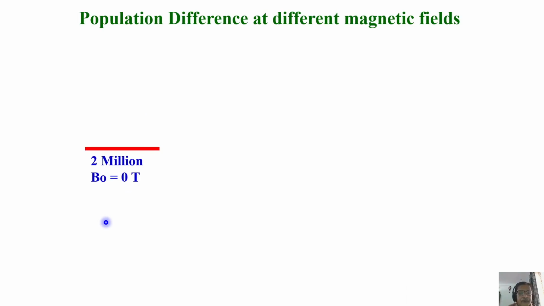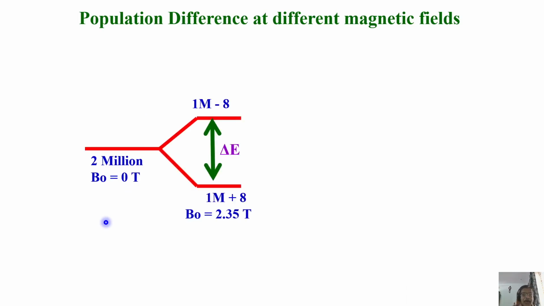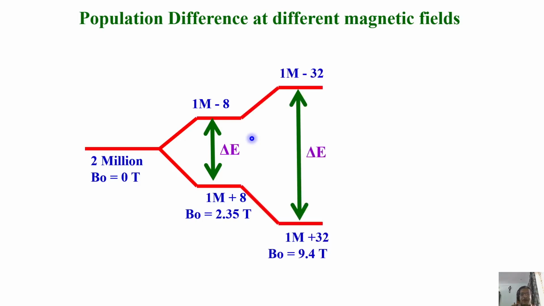It is 0. Now, I'll put this in a small magnetic field, not small, reasonably good, 2.35 Tesla. It's not a small number. In a magnetic field of 2.35 Tesla, I calculated the population difference. It is only 16. Population ratio is 16, not difference. But I made it a small number, so I took it as a difference, so that when you subtract these two, you will get 16 as the difference. So the population ratio is 16, but I'm showing you here the difference, not the ratio. Please remember this. This is a small number you can work out. I had no time to work it out, so I'm giving you this value.